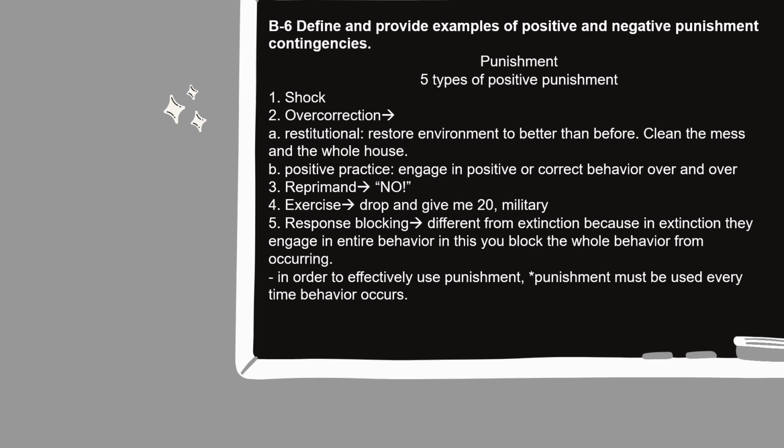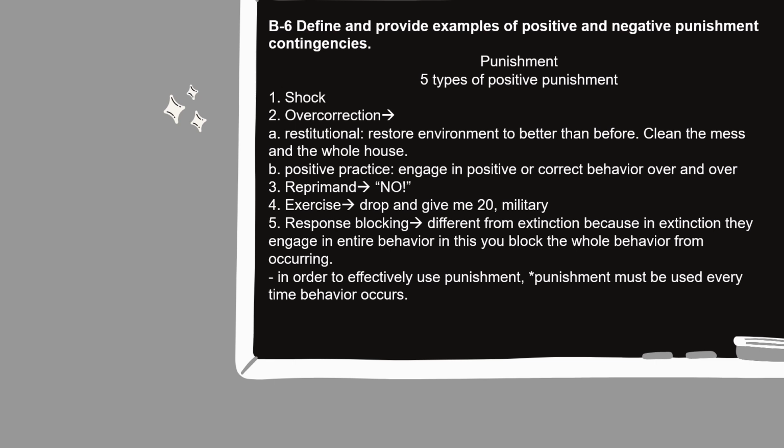Section B6, define and provide examples of positive and negative punishment contingencies. So these are the types of positive punishment. I know on the slide it says shock, but don't worry about shock. It's not part of the 5th edition task list details. So just ignore that. It's not part of it.